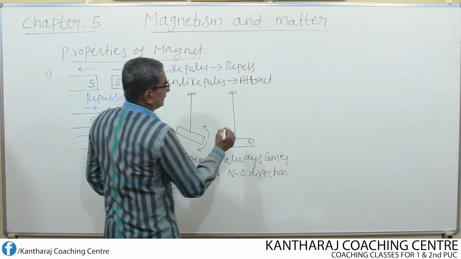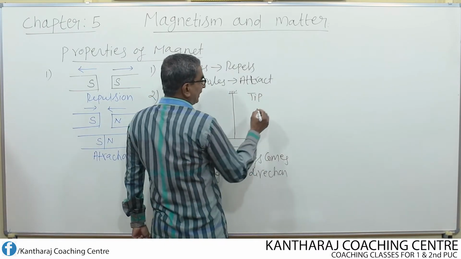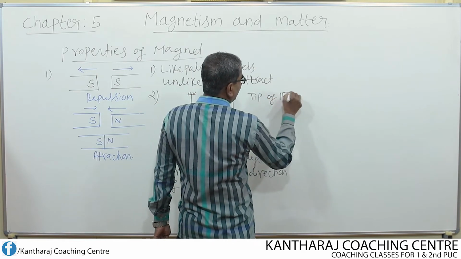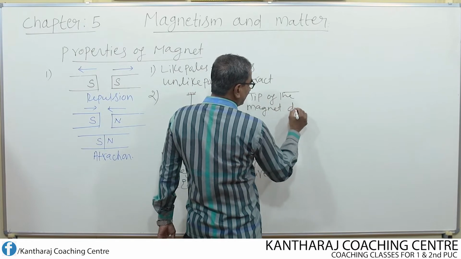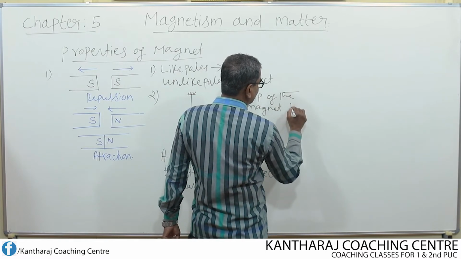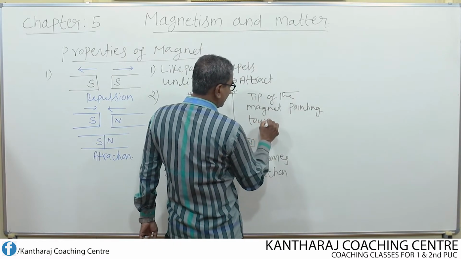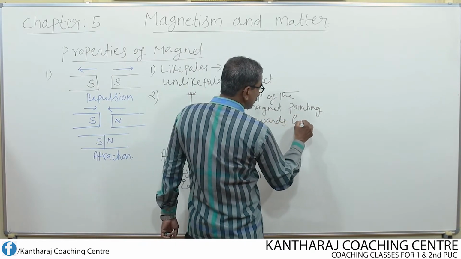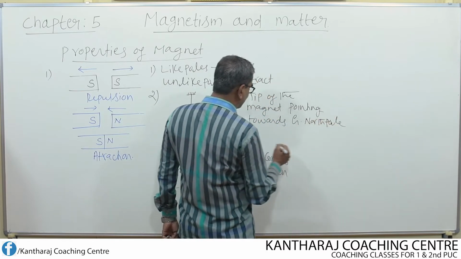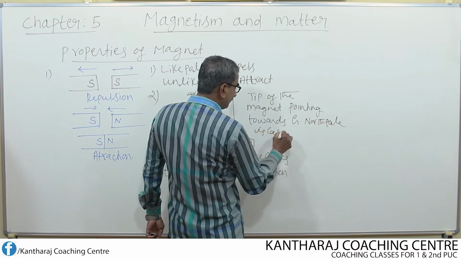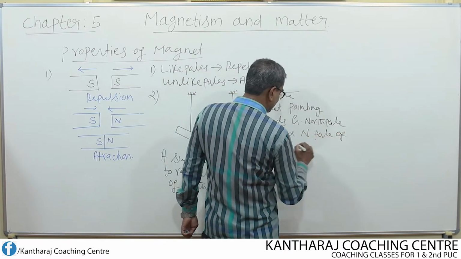Then the tip or end of the magnet directed or pointing towards the geographic north pole, geographic north pole meaning related to the earth, is called the north pole of the magnet.